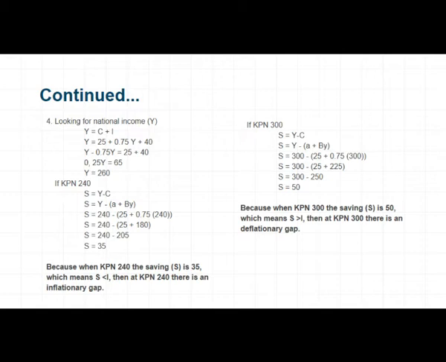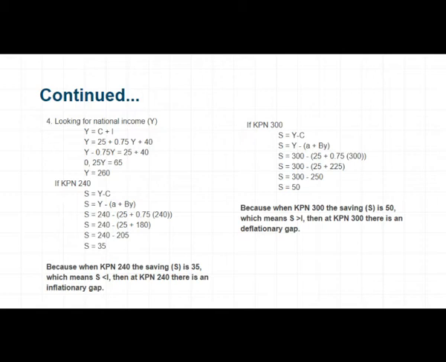Then looking for the national income. Y equal to C plus investment. Y equal to 25 plus 0.75 Y plus 40. Y minus 0.75 Y equal to 25 plus 40. 0.25 Y equal to 65. Y equal to 260.